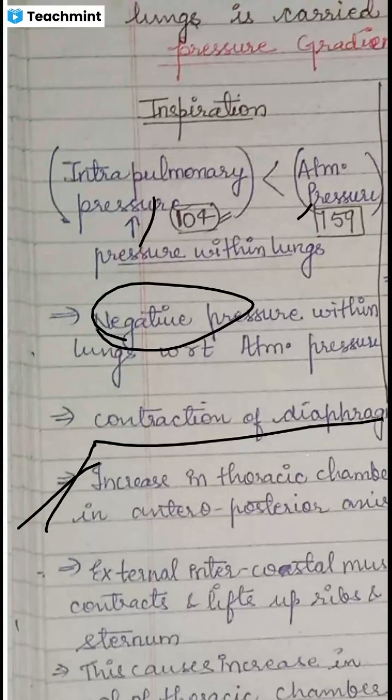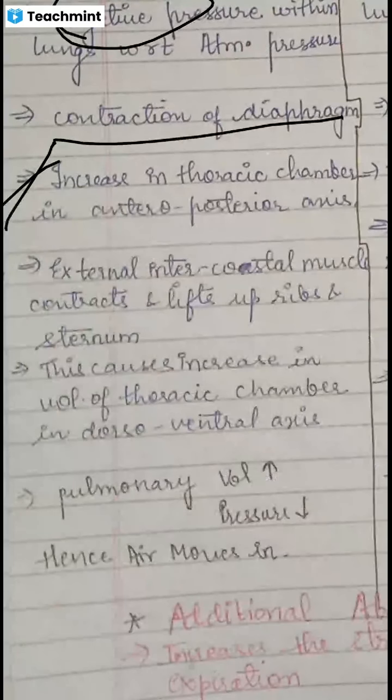So what do you feel? The diaphragm contracts, it moves downward. The external intercostal muscles contract, they lift up the ribs. And the thoracic cavity volume increases. Because of this increase in the volume of the thoracic chamber, we all know that pressure and volume are inversely proportional to each other.